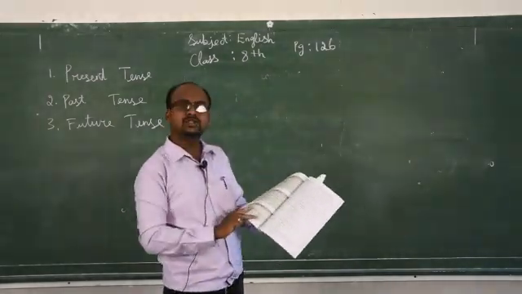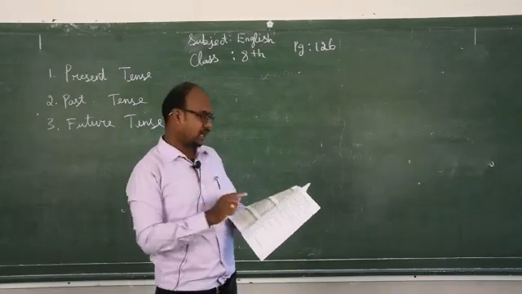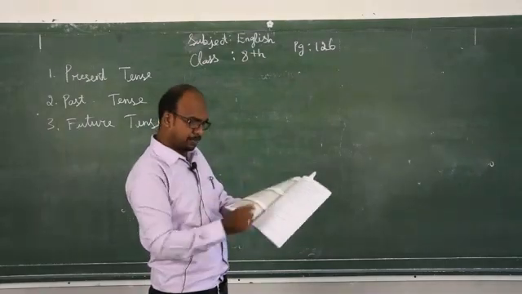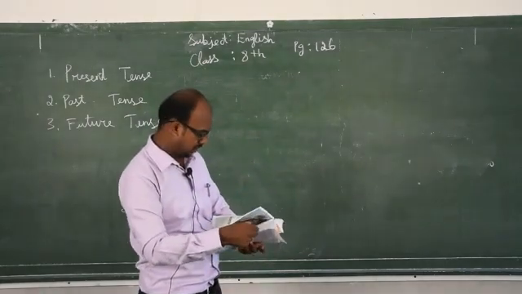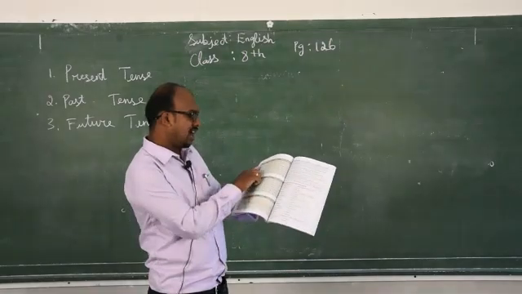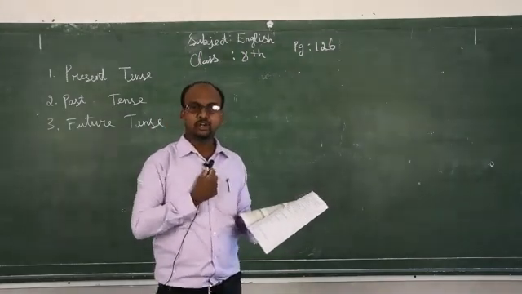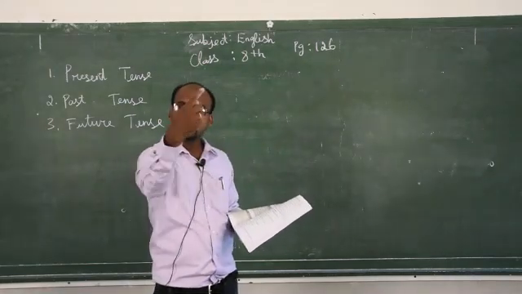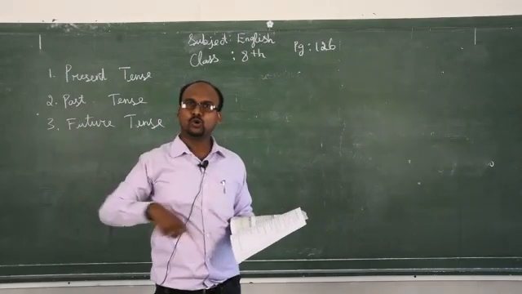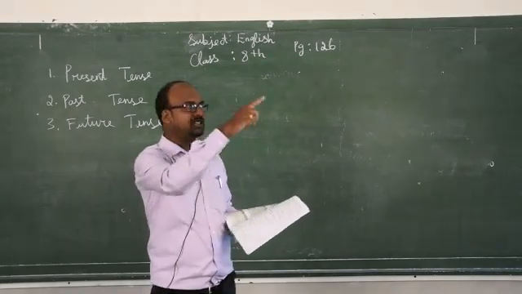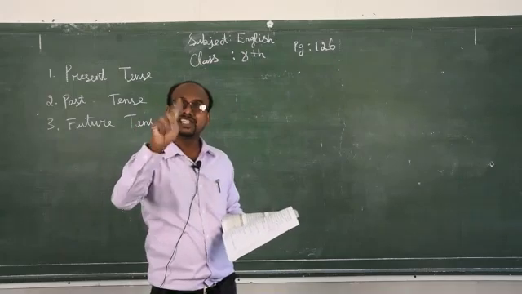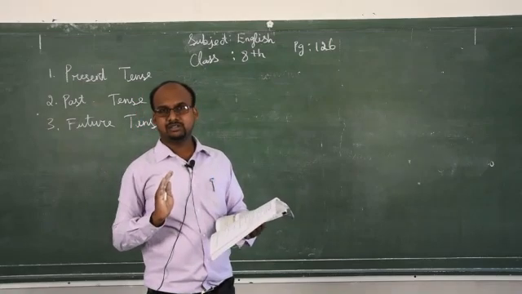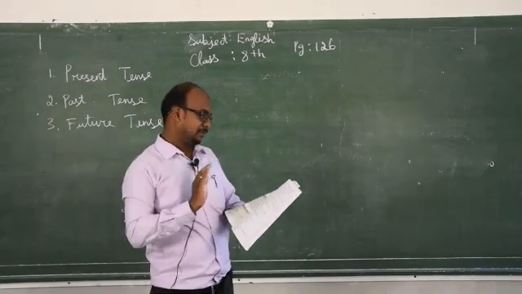My dear children, this table is a very good example. The simple present means what we have to do, the simple past means what we have done, simple future means what we will do. These are the persons, on page number 134. I, first person singular. We, first person plural. You, second person singular and plural. He, she, it, third person singular. They, third person plural. So keep these persons in mind.